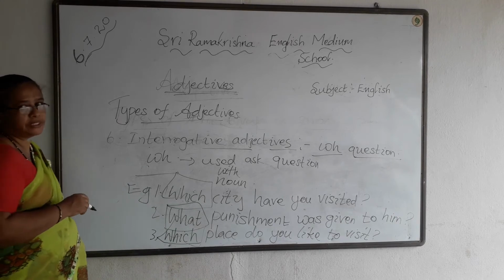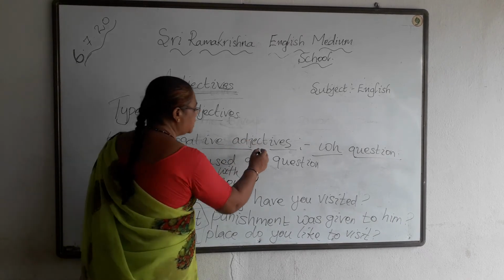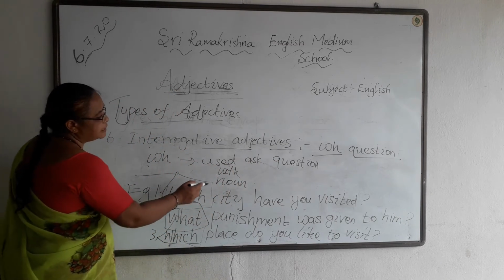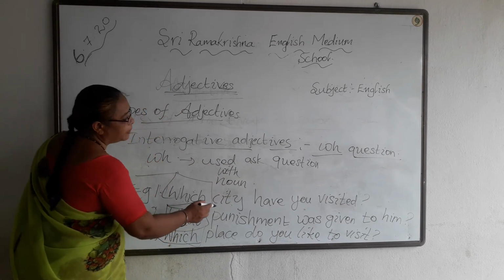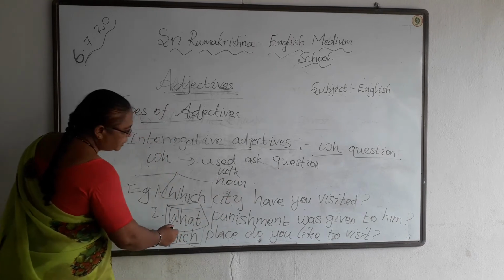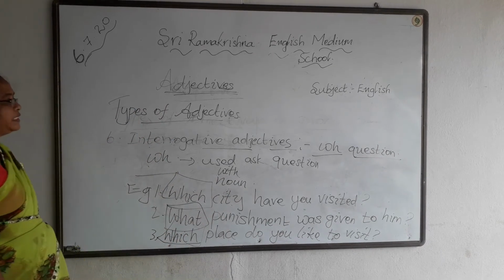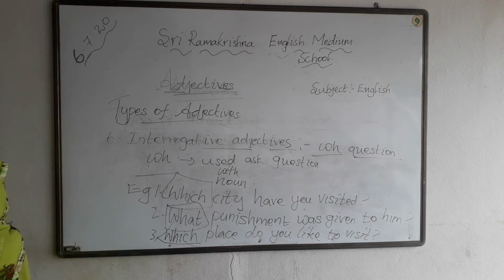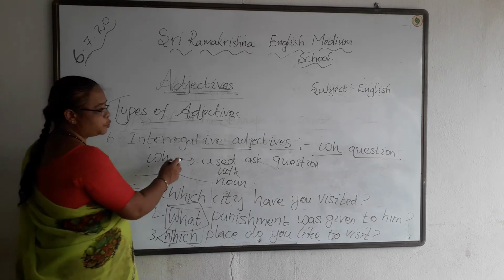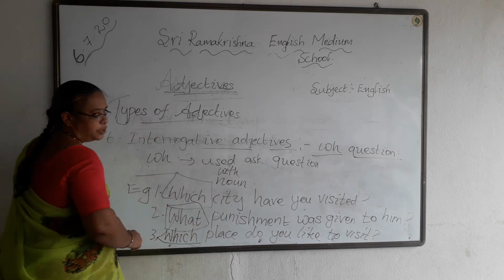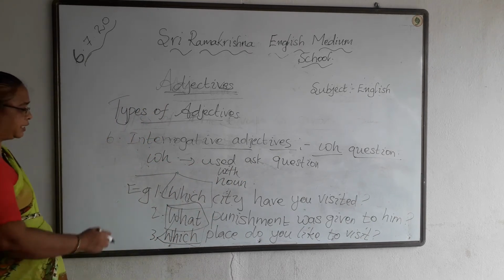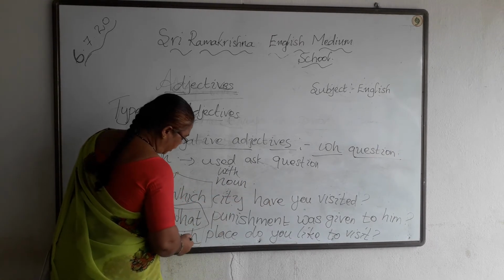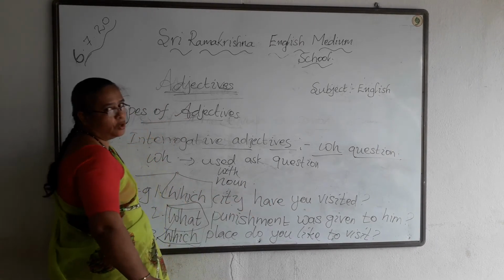So interrogative adjectives are WH questions. They are used with the noun to ask questions. Example, which city have you visited? What punishment was given to him? Which place do you like to visit? I hope you have understood about the interrogative adjectives. These interrogative adjectives are WH questions which are used with a noun to ask questions. Example, which city have you visited? What punishment was given to him? Which place do you like to visit?